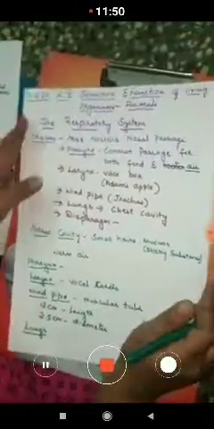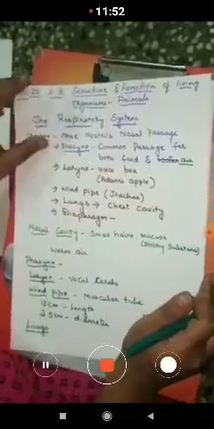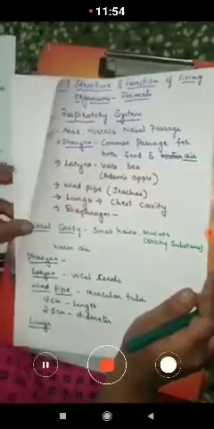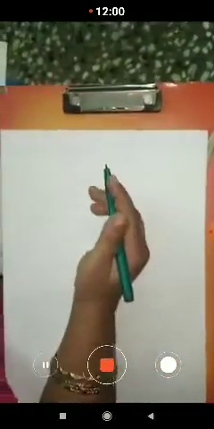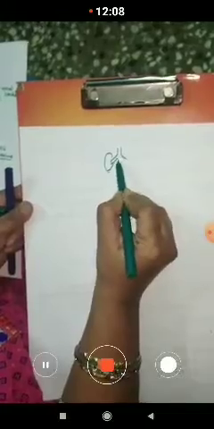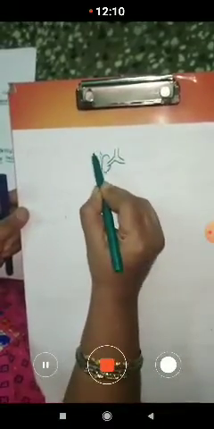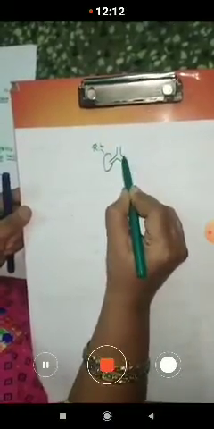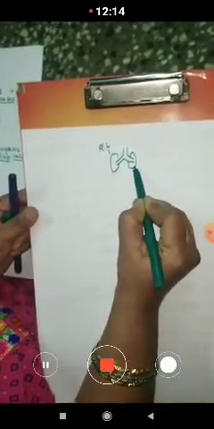Here you can observe that there are two lungs in the chest cavity. This is the right lung, and this will be the left lung.